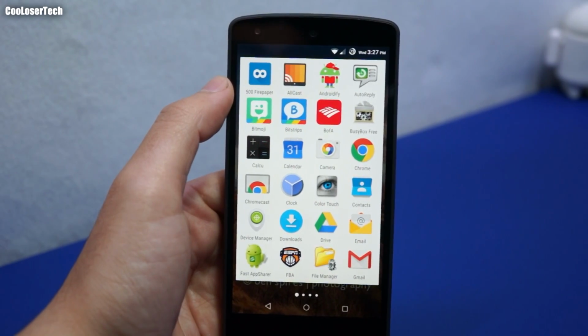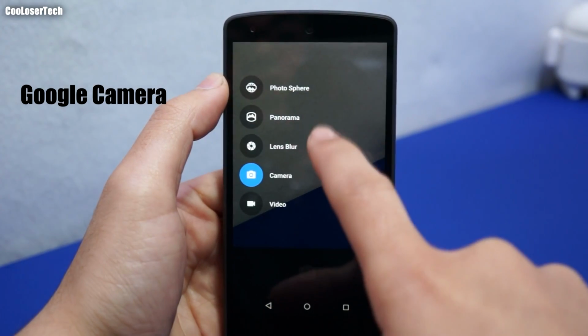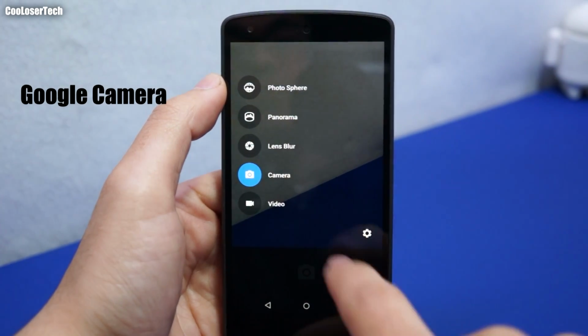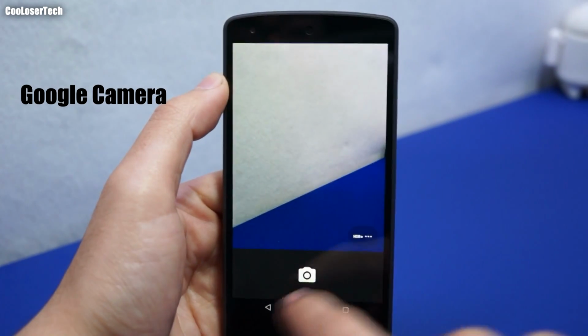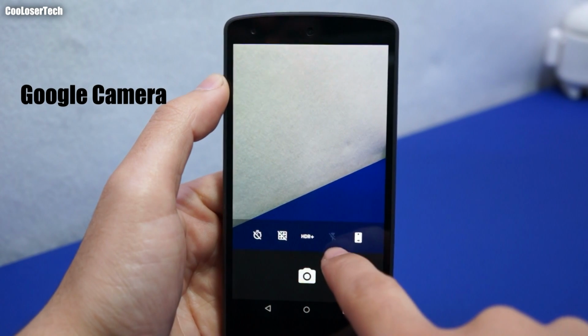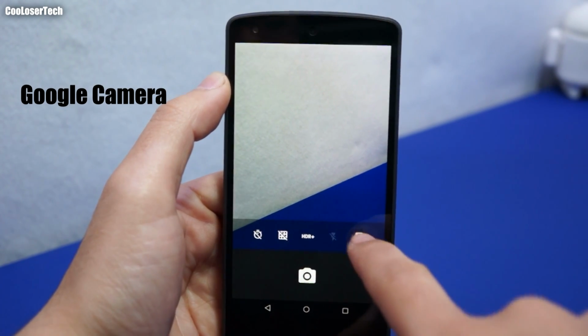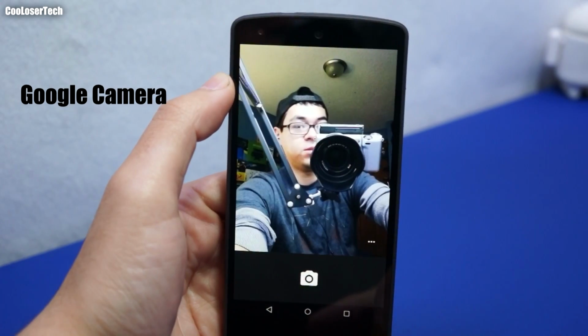It's actually downloaded on the PlayStore, which we got our photo speaker, panorama, lens blur, camera, and the video. A lot easier to switch than what it used to be. We got the HDR mode. You got your grid, your timer, and switching the camera to the front. Take a picture. That's a scary picture.